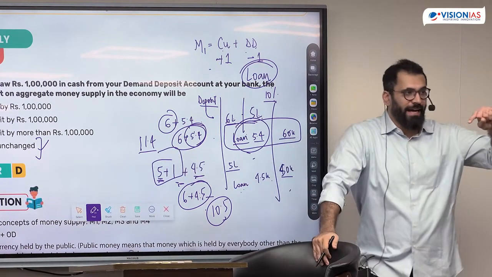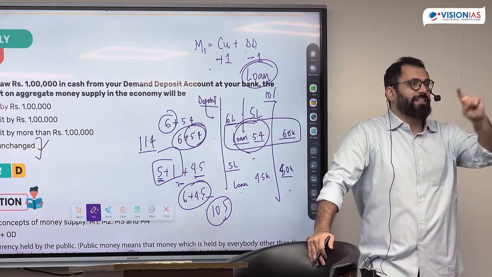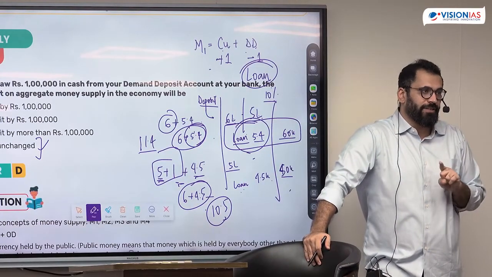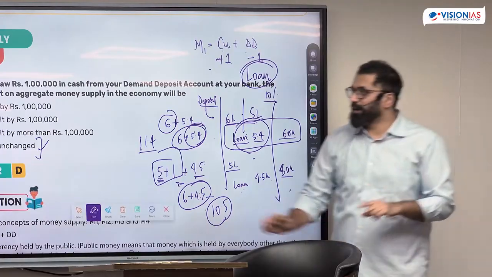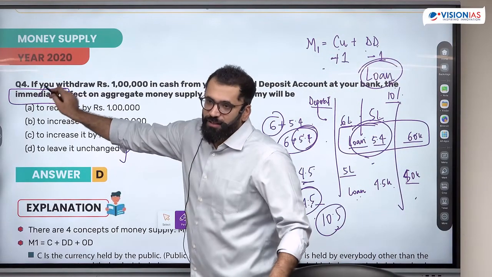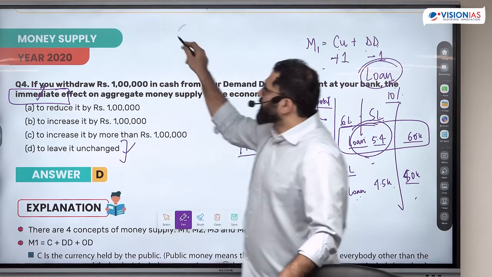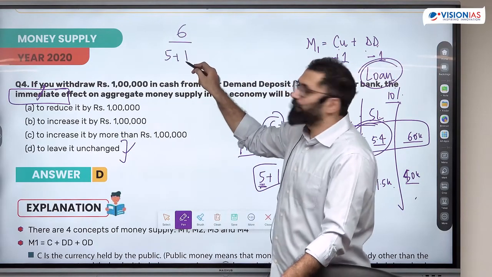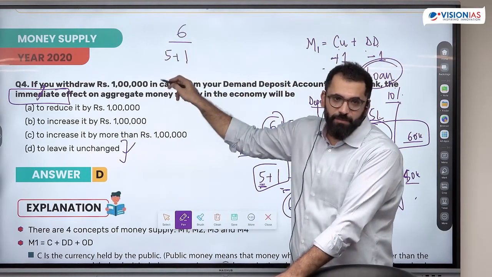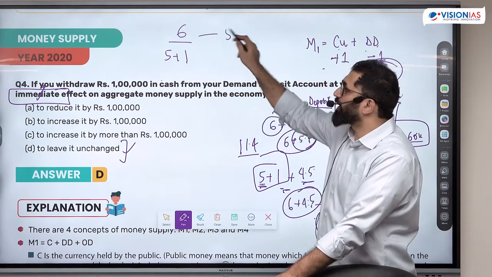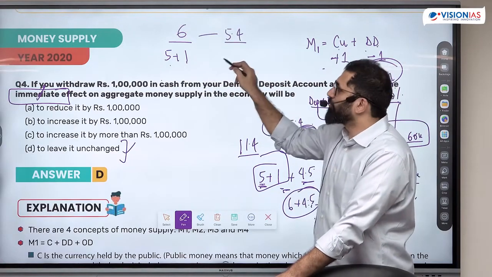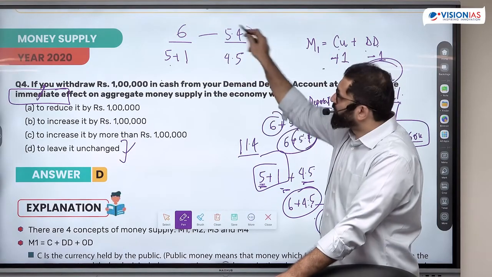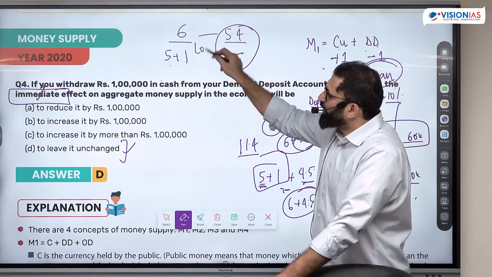So when the loan had to be given, then only my money supply fell by 90,000. But if there is no loan to be made, I just need to check the immediate effect. So immediate effect तो 6 था, second case में 5 plus 1 था, no change. But the moment I have to make a loan, 6 पे loan I can make of 5.4, 5 पे I can make a loan of 4.5. So the money supply fell only when I have to make a loan.